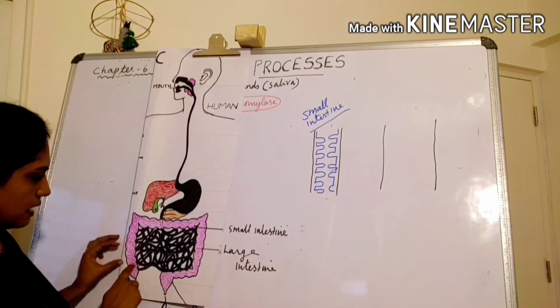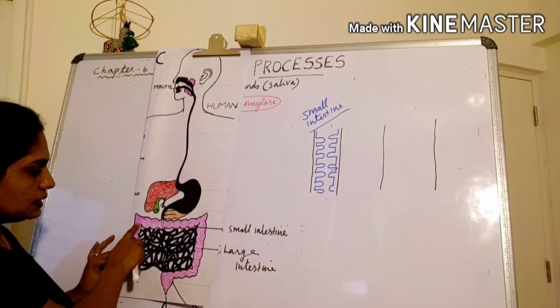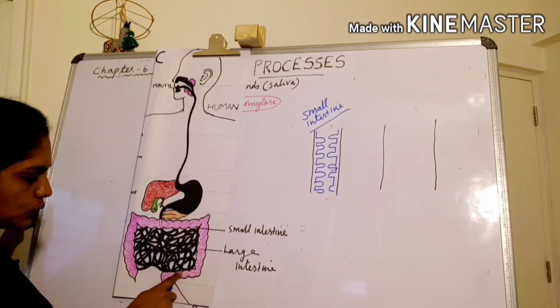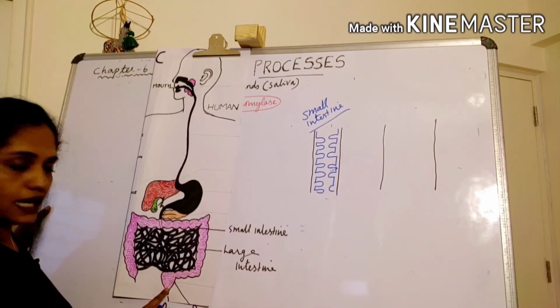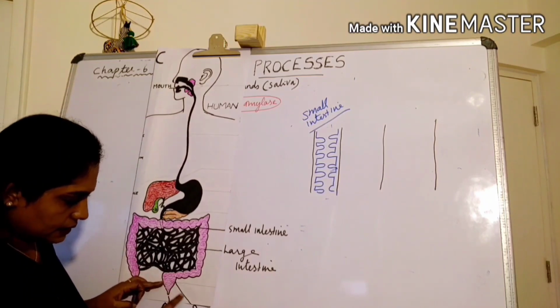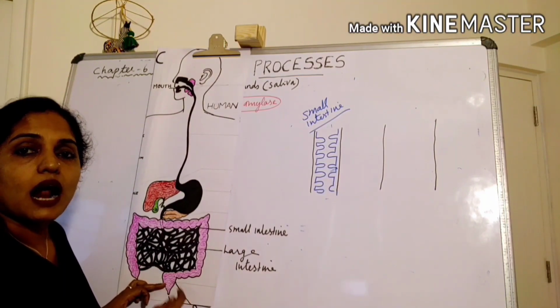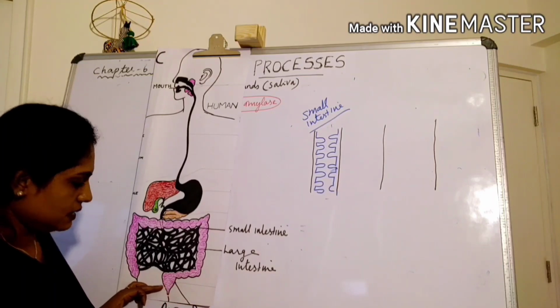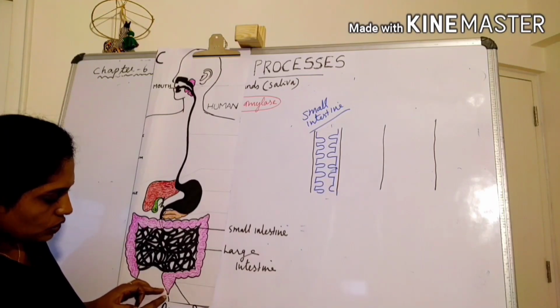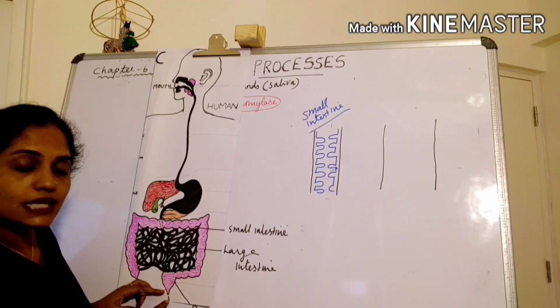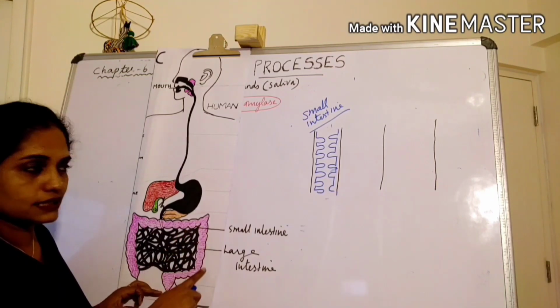Large intestine has an ascending part, a transverse part and a descending part, and at the posterior end of the large intestine you can see the rectum. Here we are storing the undigested food material. That rectum opens out through the anus. Anus is the opening at the posterior end of the large intestine.